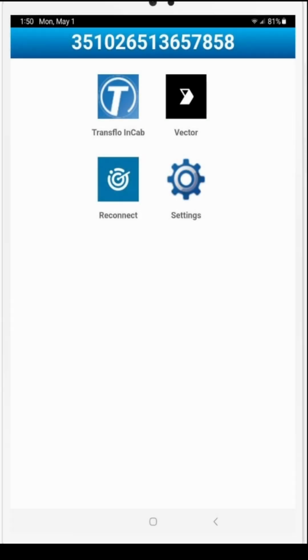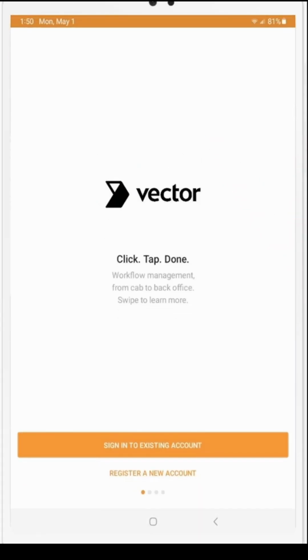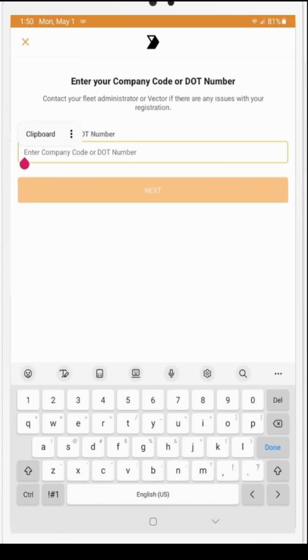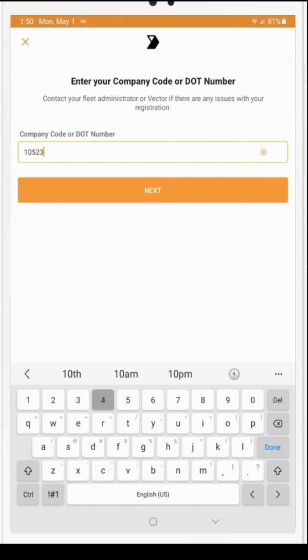To set up your Vector login, open the app. Select Register a new account. Enter PTL's DOT number, 105234.